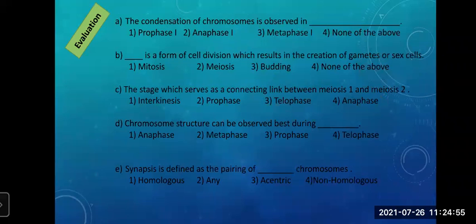See the first question. The condensation of chromosomes is observed in dash: prophase 1, anaphase 1, metaphase 1, or none of the above. Students, if you know the answer, unmute yourself.